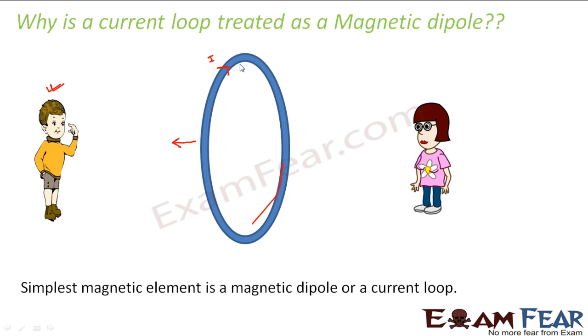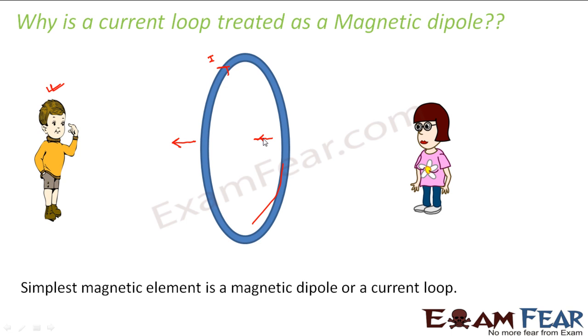If it is clockwise for you, it will be anti-clockwise for the other person. Similarly, for the girl, the current is flowing in the clockwise direction, so the magnetic field will be away from her. That means the magnetic field will again be in this direction.